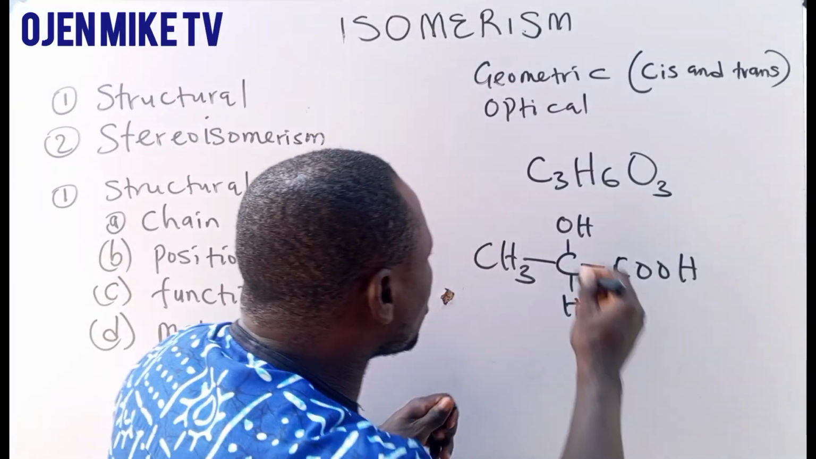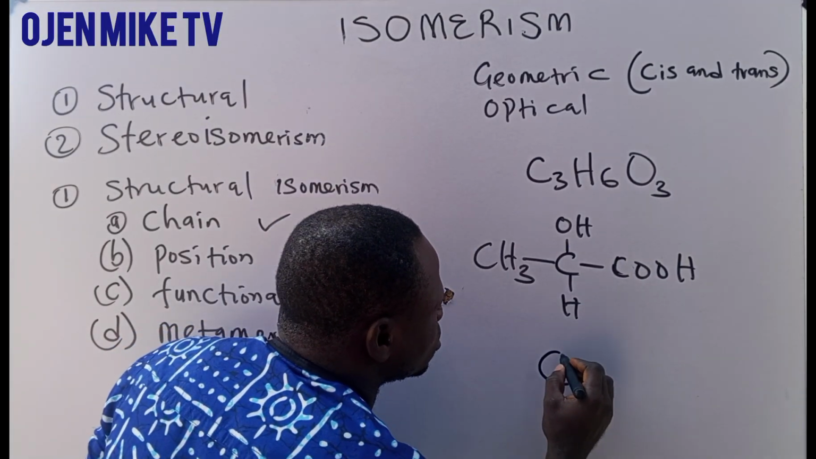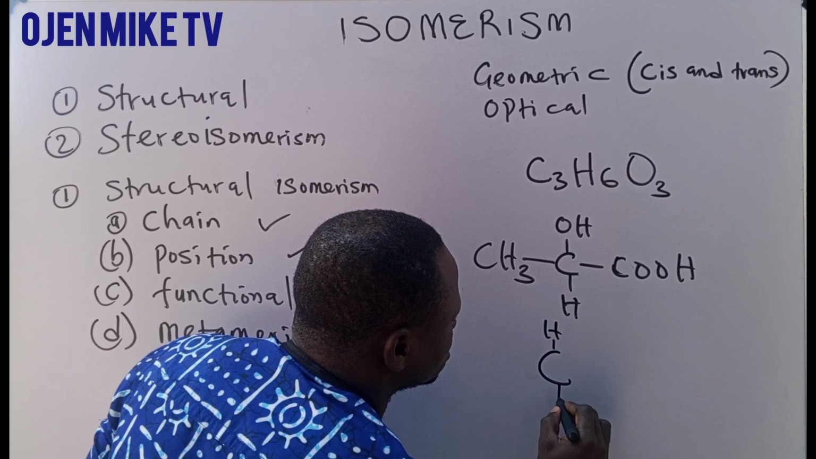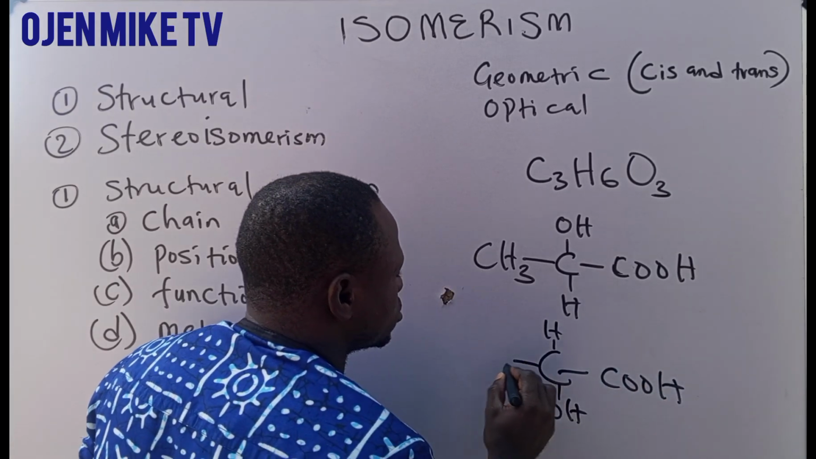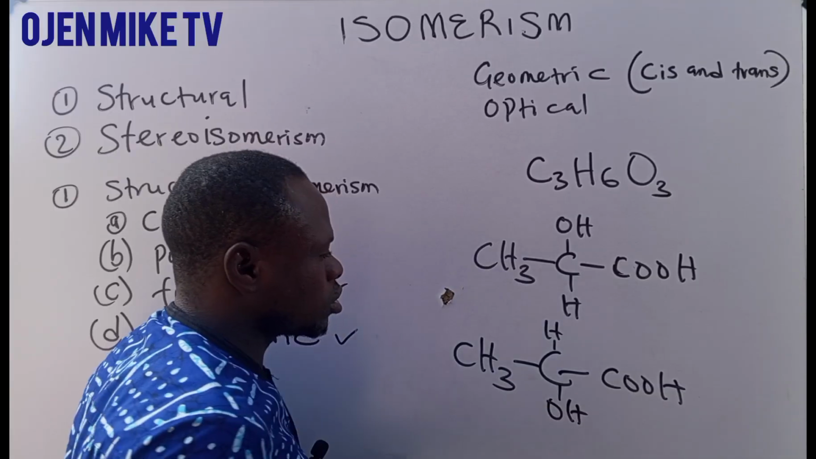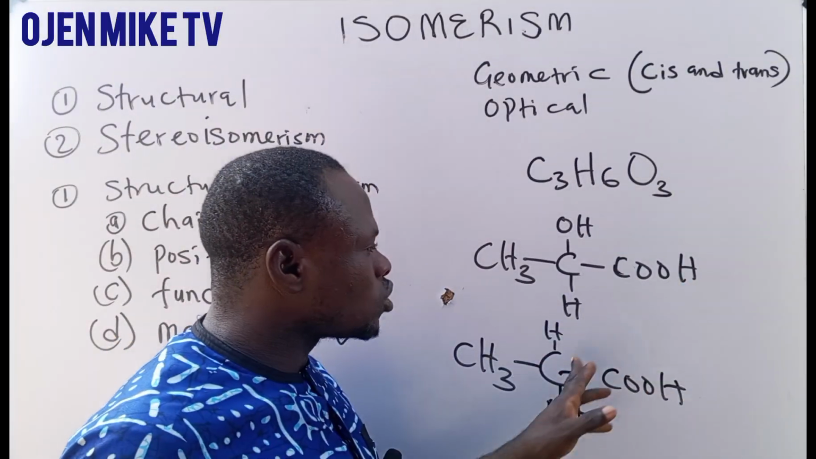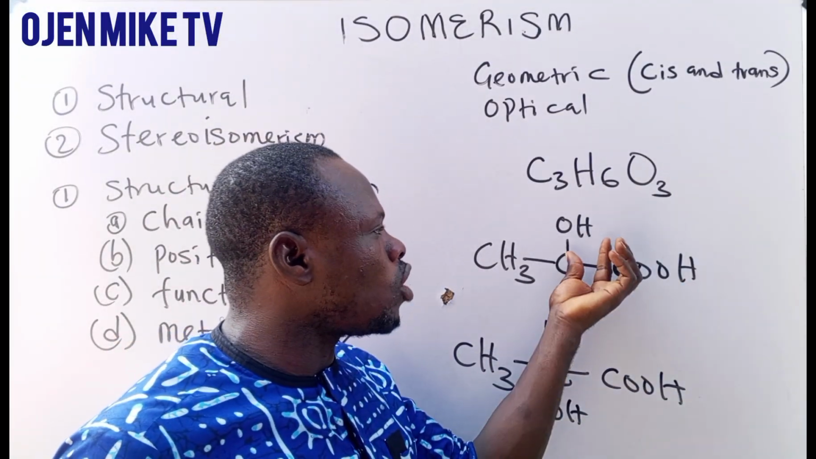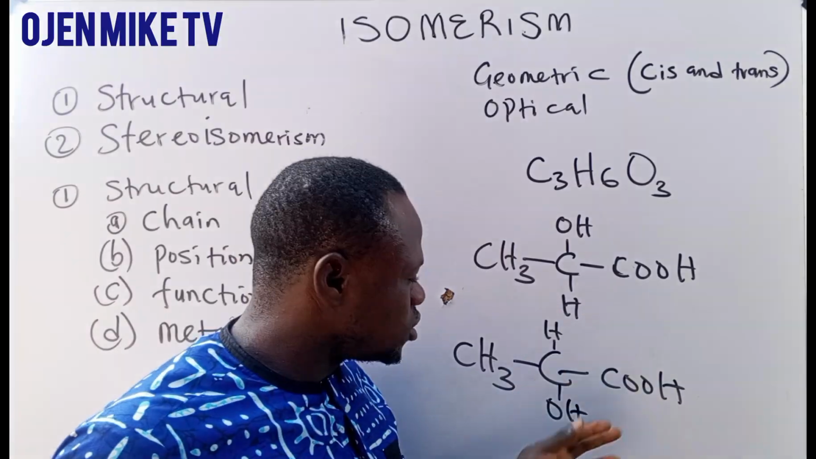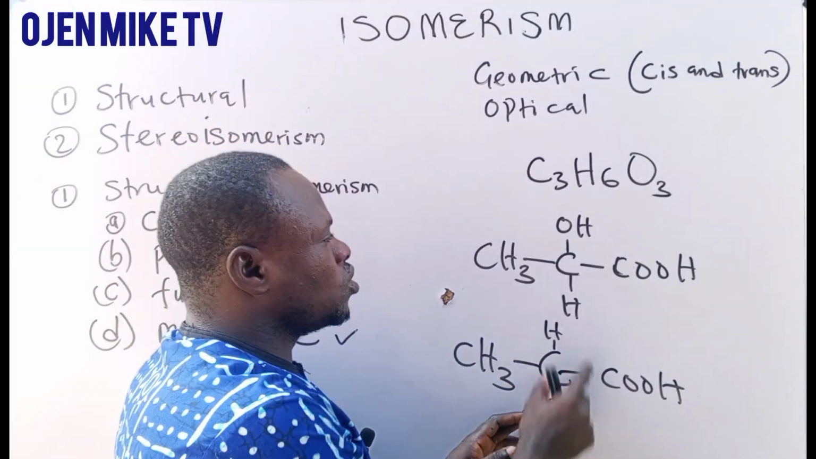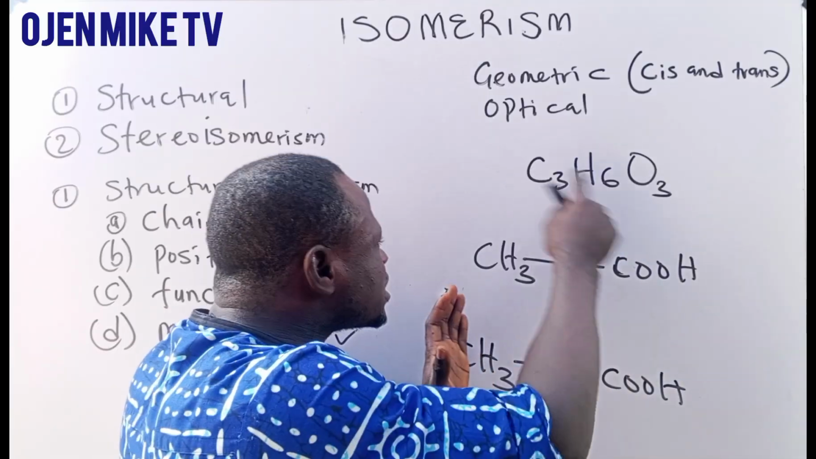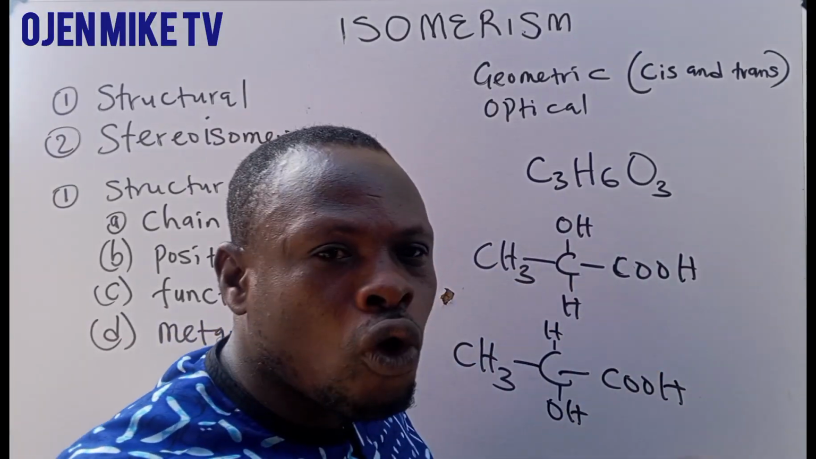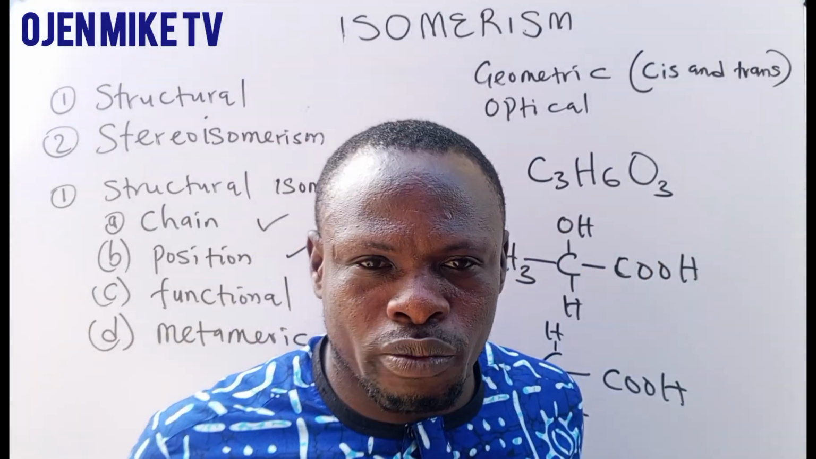All right. Now we have another one. This compound can also be written as this. You can see that there is a rotation, there is a change of what? Position of what? OH and H. Look at this. OH here is down, OH here is up, H here is up, H here is down. So this type of isomerism is what we call optical isomerism.